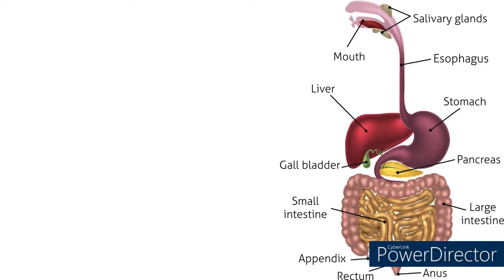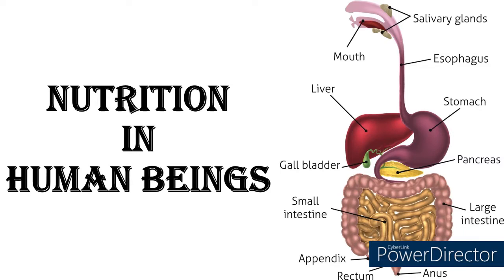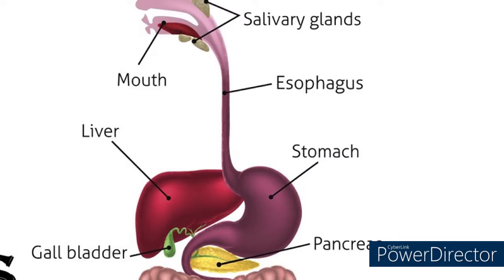Another important topic that we learned in this lesson is nutrition in human beings. In nutrition in human beings, we learned many important topics which can be categorized into two: one, alimentary canal or food path, or gastrointestinal tract, and the glands that are present in the digestive tract, or the glands that are involved in digestion.